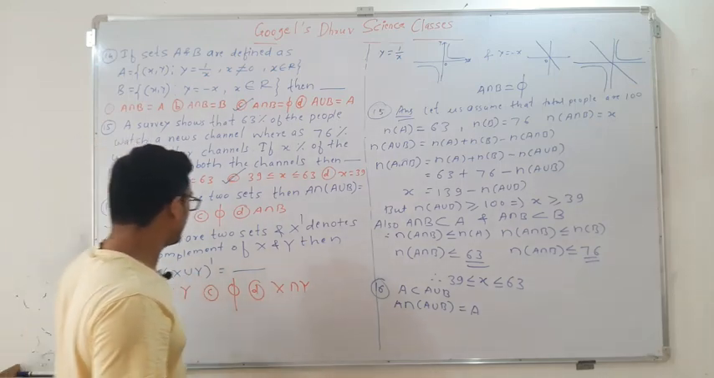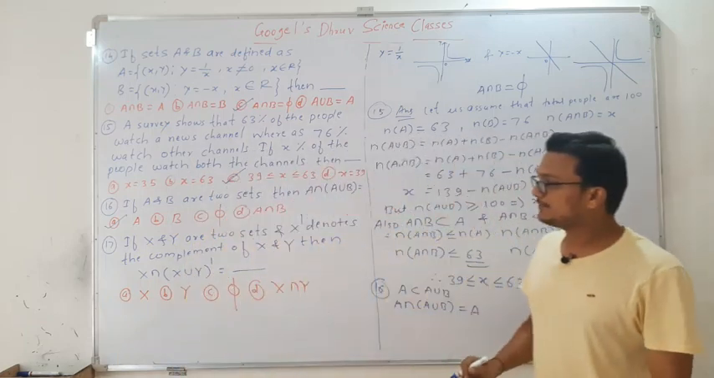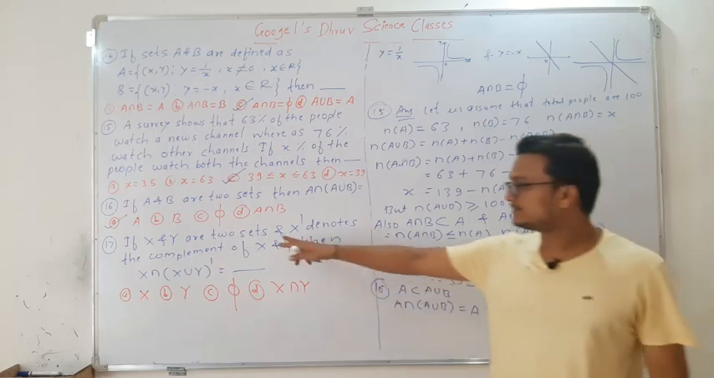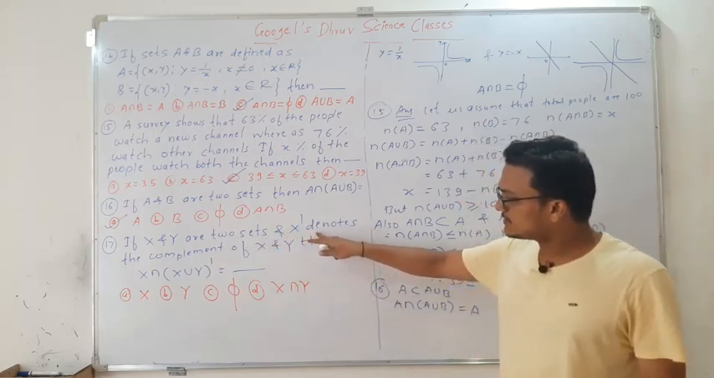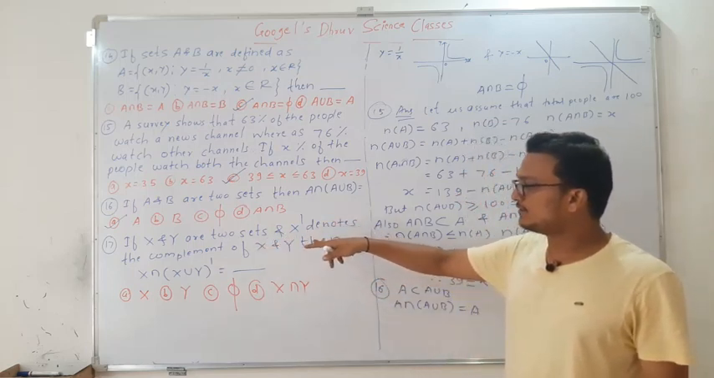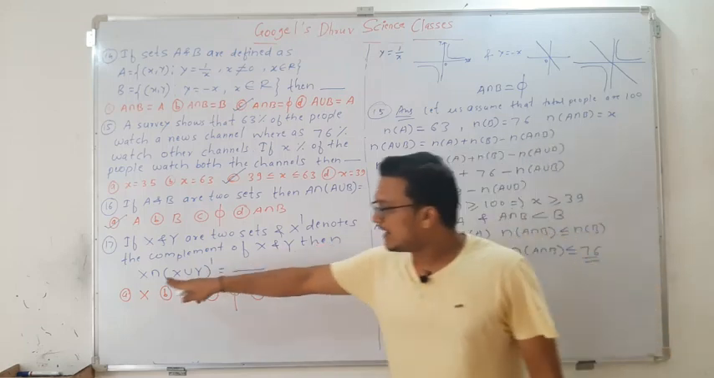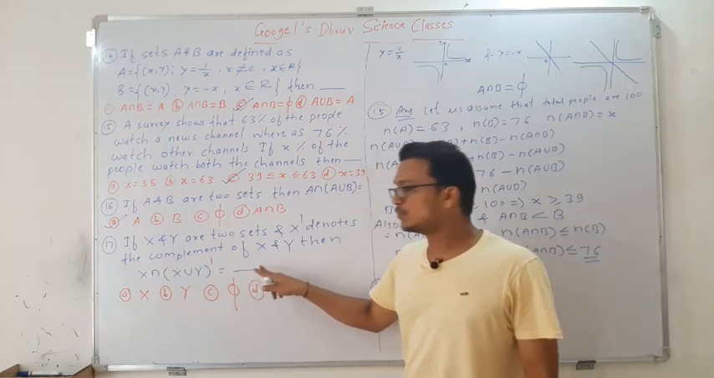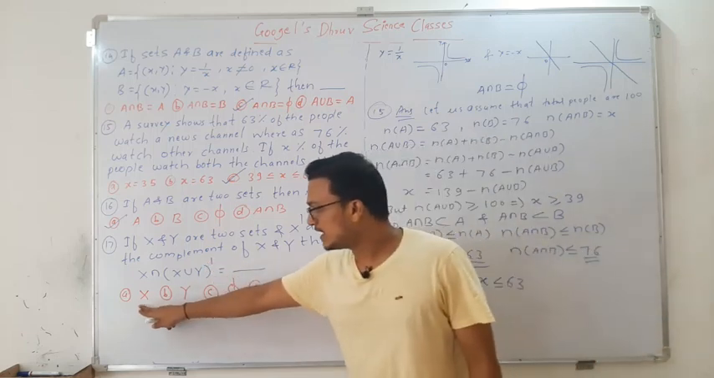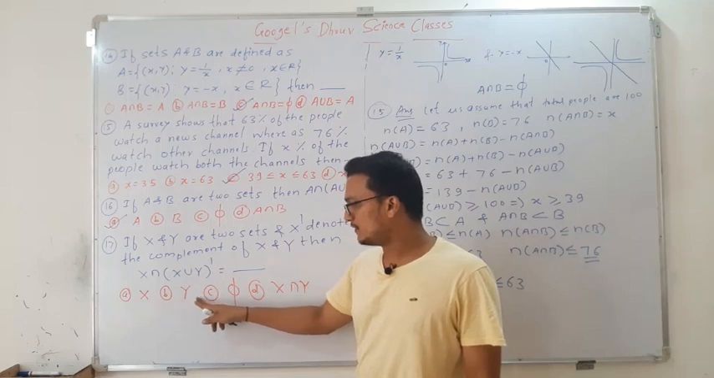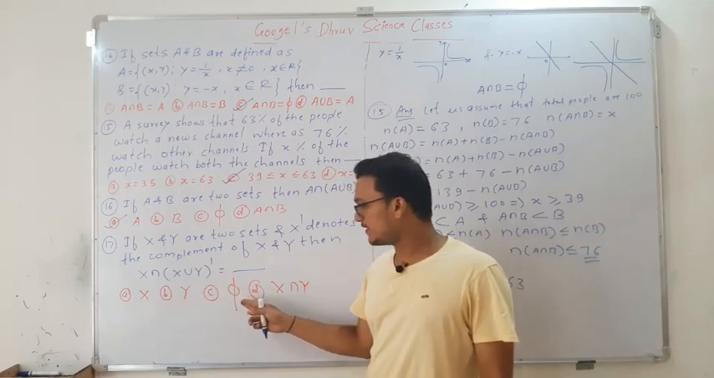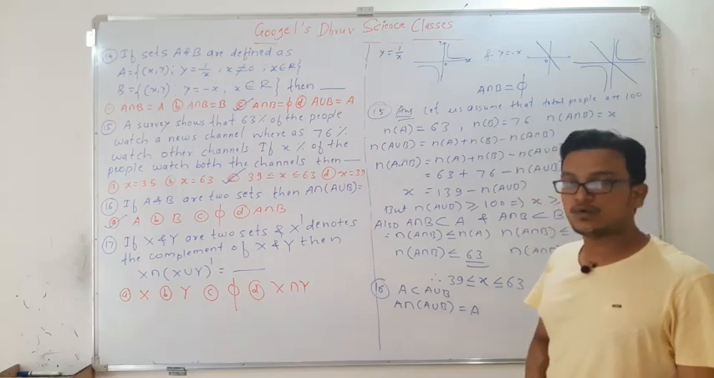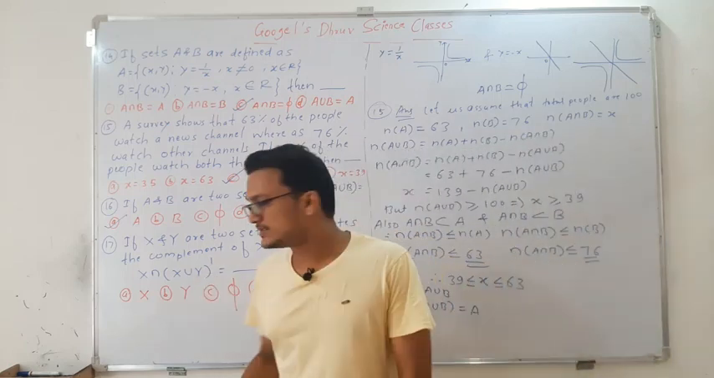And next question is 17, that is question number 17. If x and y are two sets and x dash denotes the complement of x, then x intersection (x union y) whole complement is equal to what? Option A is x, option B is y, option C is phi, that is empty set, and option D is x intersection y. So we have to simplify this result here.